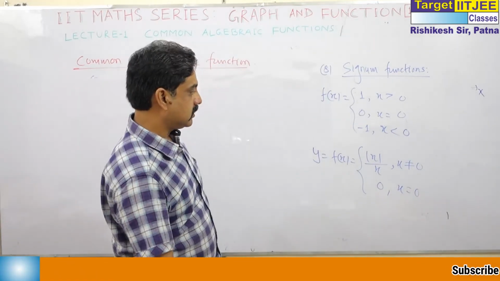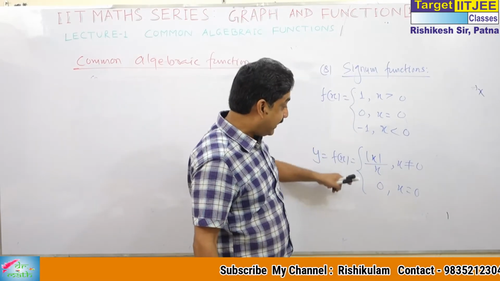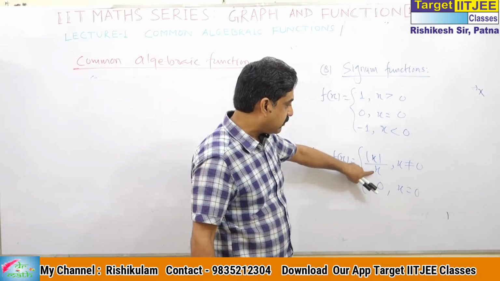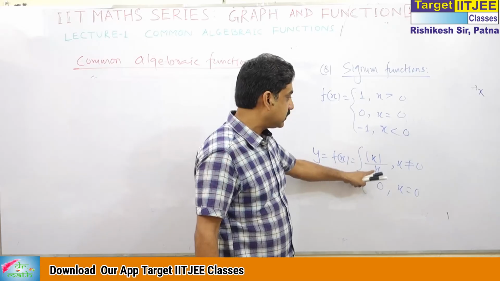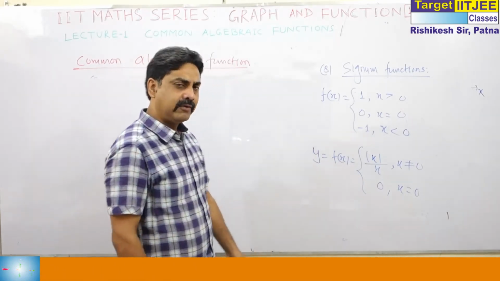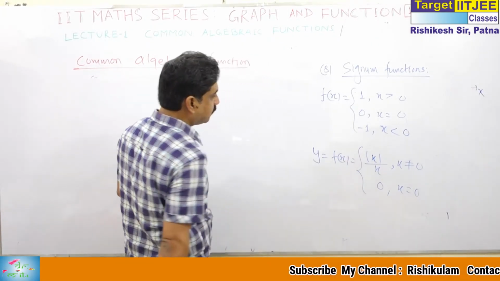Both are the same. Why? Because when x is greater than 0, this is x by x, which is 1, and when x is less than 0, recall |x| is minus x, so this is minus x by x, which is minus 1. So this is the signum function. Either in this form or this form, both will be defined. This is the actual definition, and the other comes from properties of mod.